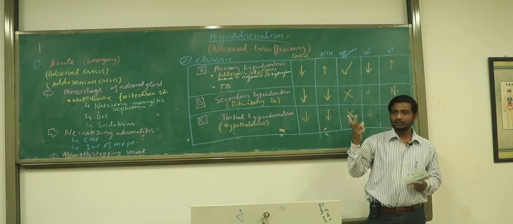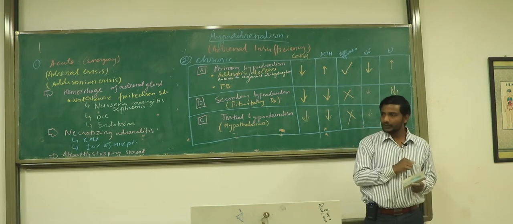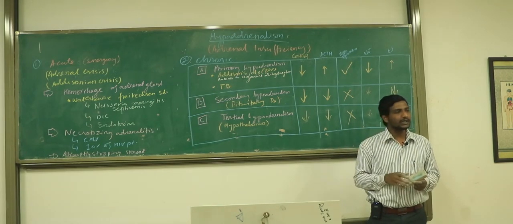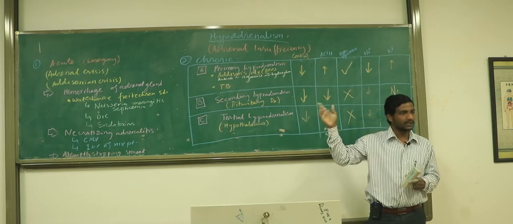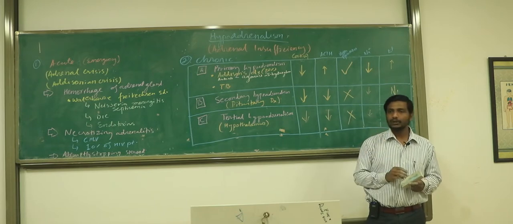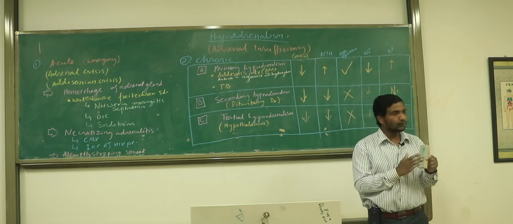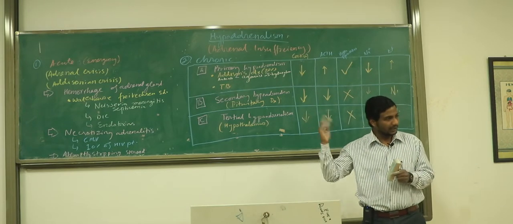And what is the second cause? Necrotizing adrenalitis, caused by which virus? Cytomegalovirus. And it mainly happens in which patients? HIV/AIDS patients, right? And 10% of HIV/AIDS patients are found to have adrenal crisis by this phenomenon. And the third thing I told you: if somebody is taking steroids for a prolonged period and in high dose and abruptly stops, they can get adrenal crisis.